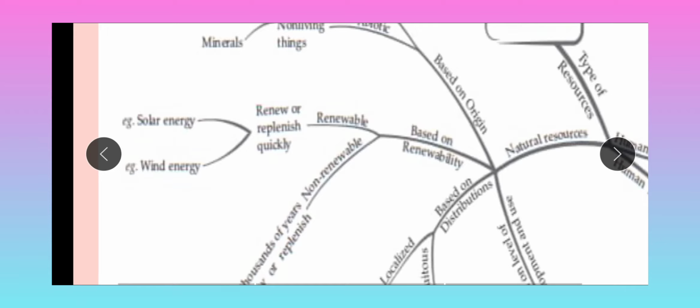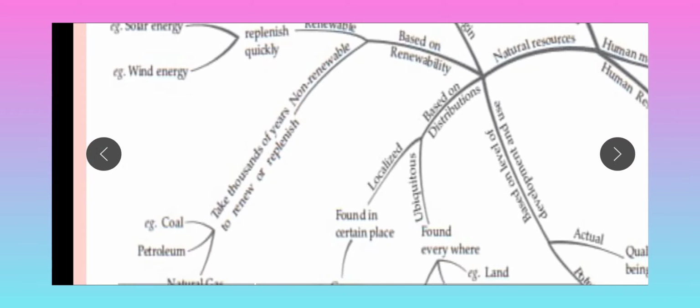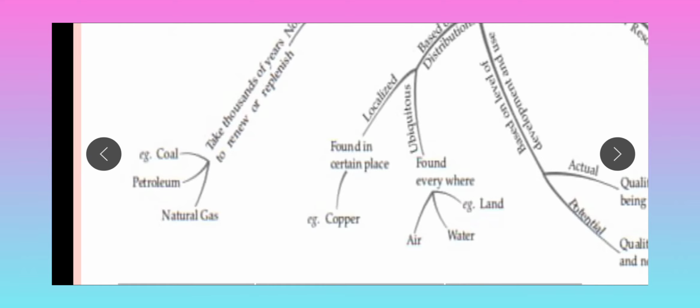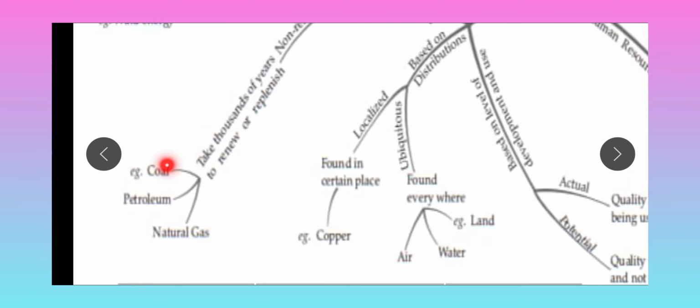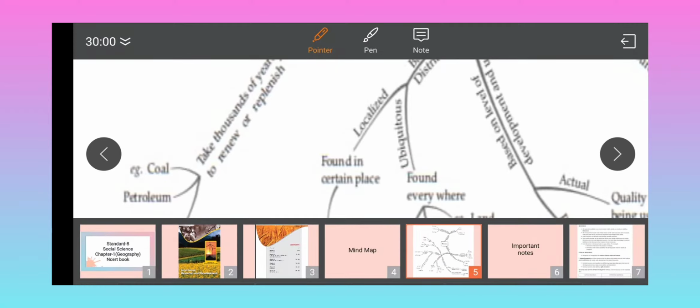Based on renewability, a renewable resource renews or replenishes quickly, like solar energy and wind energy. Whatever resource we use once and can get again easily is called a renewable resource. Non-renewable resources, once we use them, we have to wait for thousands of years to get again. For example, coal, petroleum and natural gas.